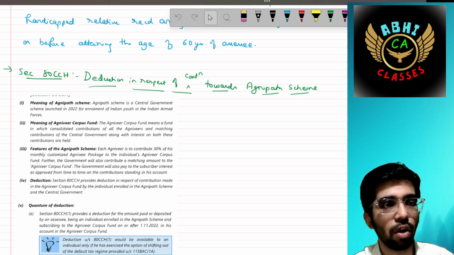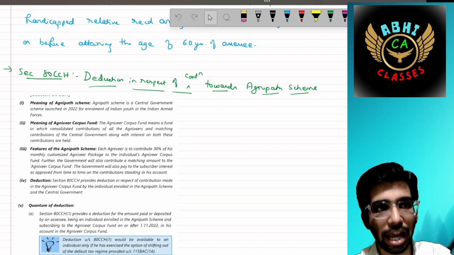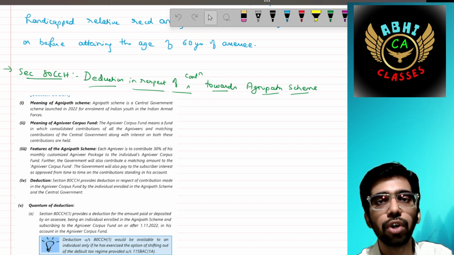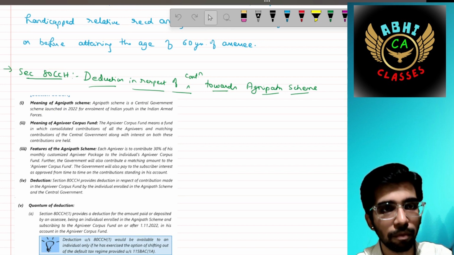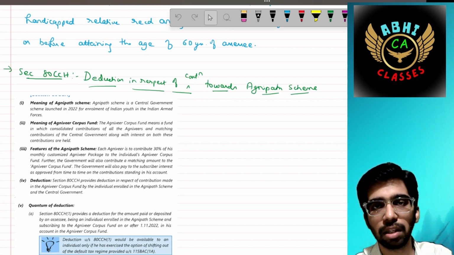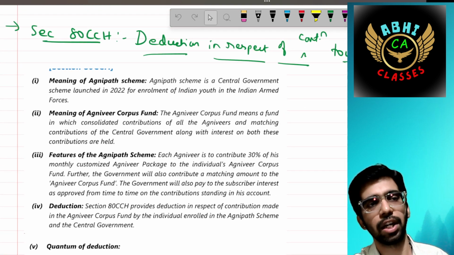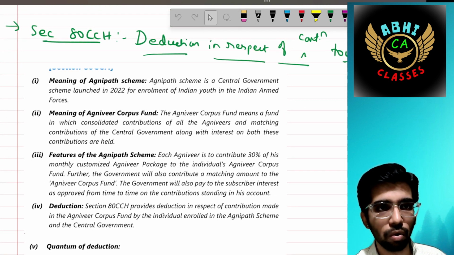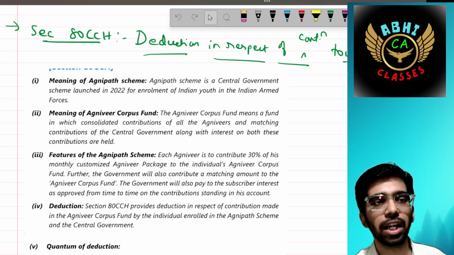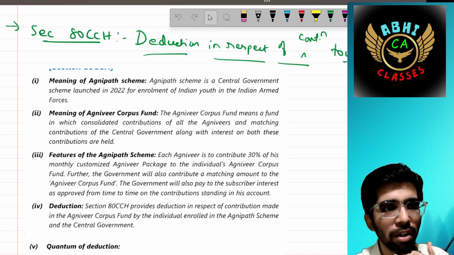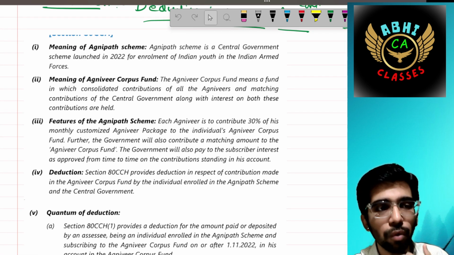Then there is one new concept that has been added in this section, that is 80CCH, deduction in respect of contribution towards the Agnipath scheme. In the Agnipath scheme, there are some contributions that you can claim for. Meaning of Agnipath scheme: Agnipath is a central government scheme launched in 2022 for enrollment of Indian youth in the Indian armed forces, as soldiers. Meaning of Agniveer corpus fund is a theoretical concept. Features you can read by yourselves.